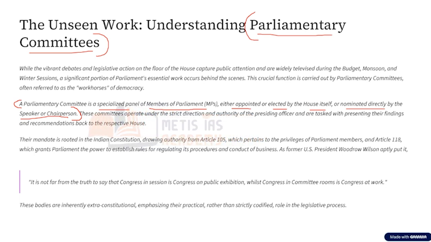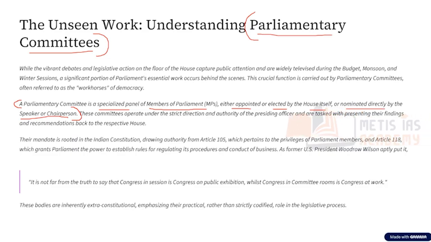Now, what is the need of this parliamentary committee? For that, let us try to understand the working of the parliament. As we discussed, the Indian parliament meets thrice a year. That is, three sessions are held, and every time the bills are introduced. There is accountability of the executive by the legislature, debates, deliberations, disruptions, etc. All these things are happening within the parliament of the country.